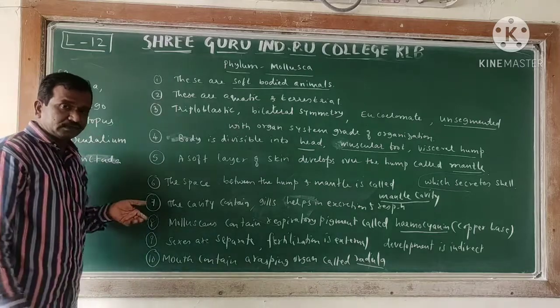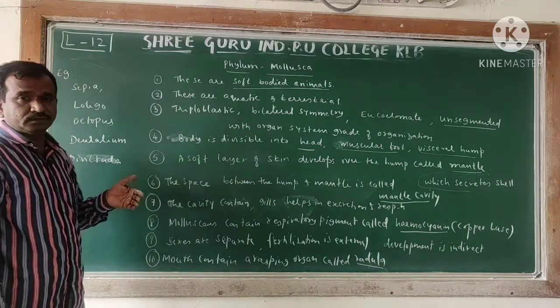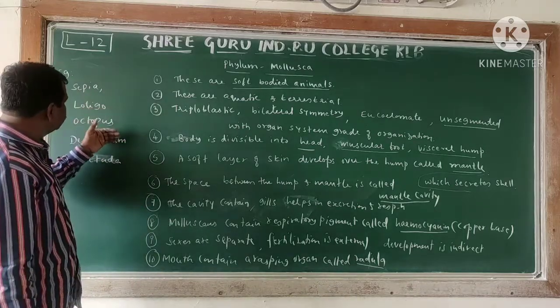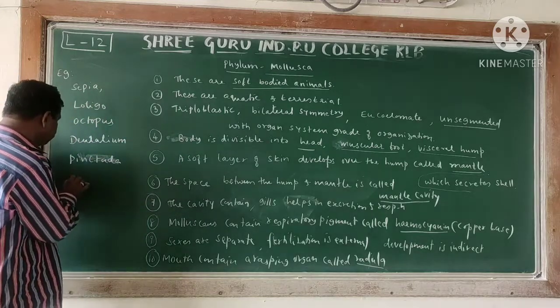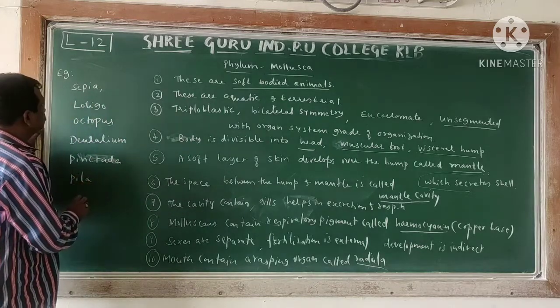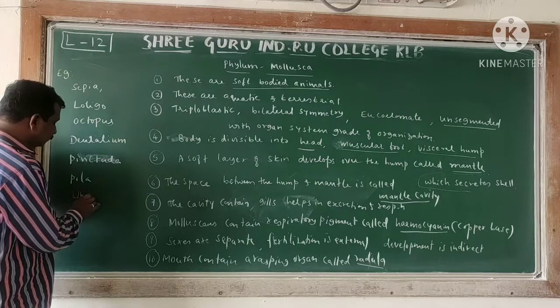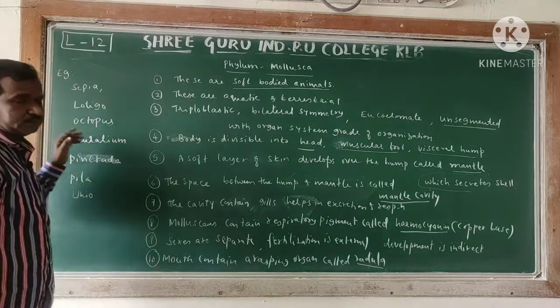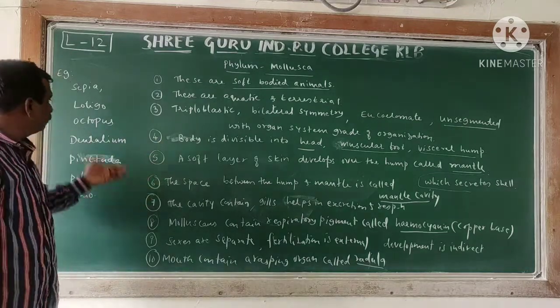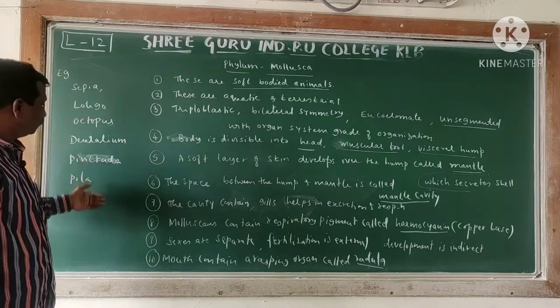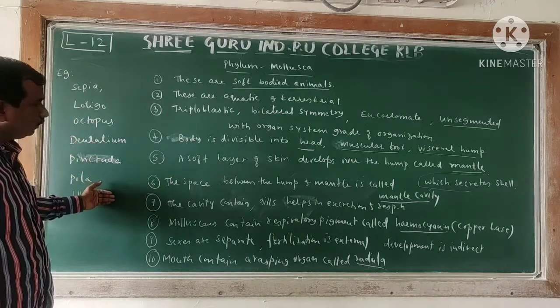Still other examples are also there, which we have taken from the textbook also. The main examples we have seen: Pila, Unio is also there. Several examples are found. Snail also comes. All these are the examples that we find.